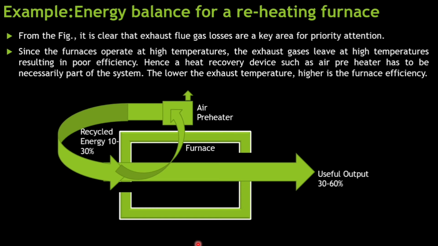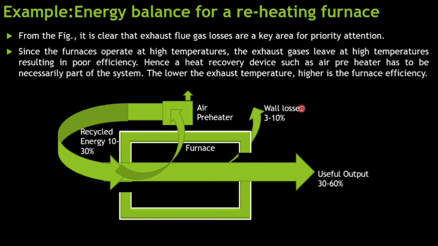So this is how the Sankey diagram represents the energy flow. Like we have seen, the useful output was 30 to 60%, and with the help of an air preheater, energy is getting recycled as 10 to 30%. So then you can understand what the losses are.